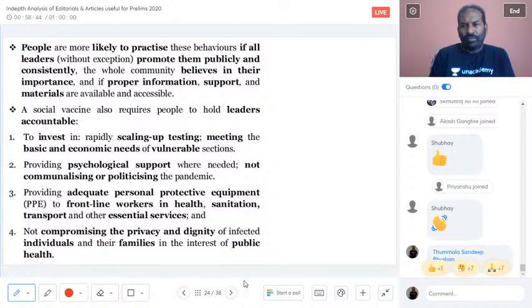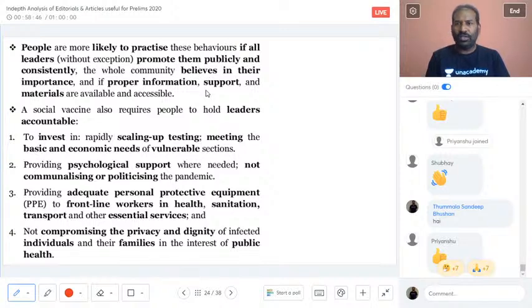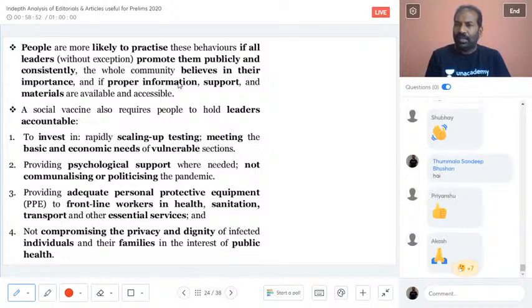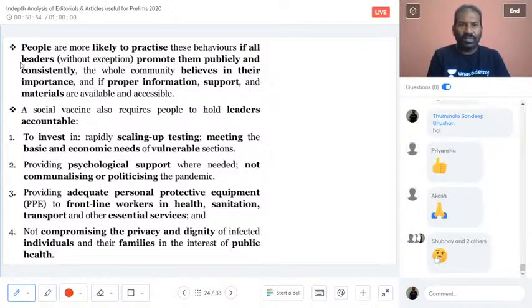Now when we are talking about social vaccine or social distancing, what is important is that it really has to be practiced, and it will be practiced only when there is a will from the leaders. I did talk about the political will. Definitely the leaders have to promote the social vaccine or social distancing, publicly and consistently.